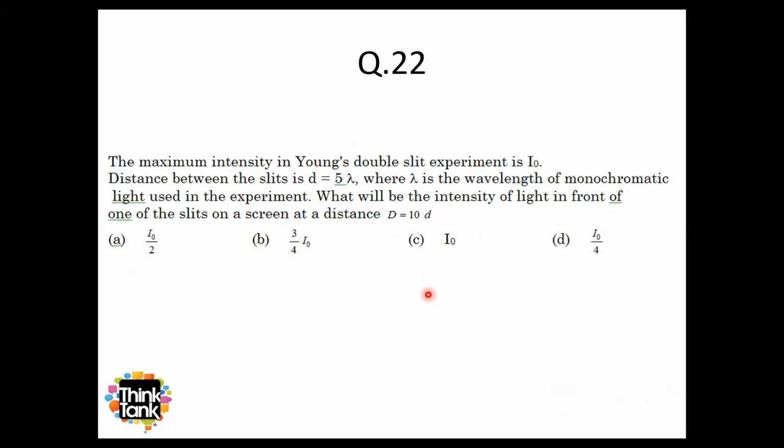The maximum intensity in Young's double slit experiment is I naught. The distance between the slits, that is small d, is given as 5 lambda, where lambda is the wavelength of the monochromatic light used in the experiment. What will be the intensity of light in front of one of the slits on a screen at a distance of capital D equal to 10 times small d? Please try for 30 seconds. So here the answer will be option A. If you have got A, then you are right for question number 22.